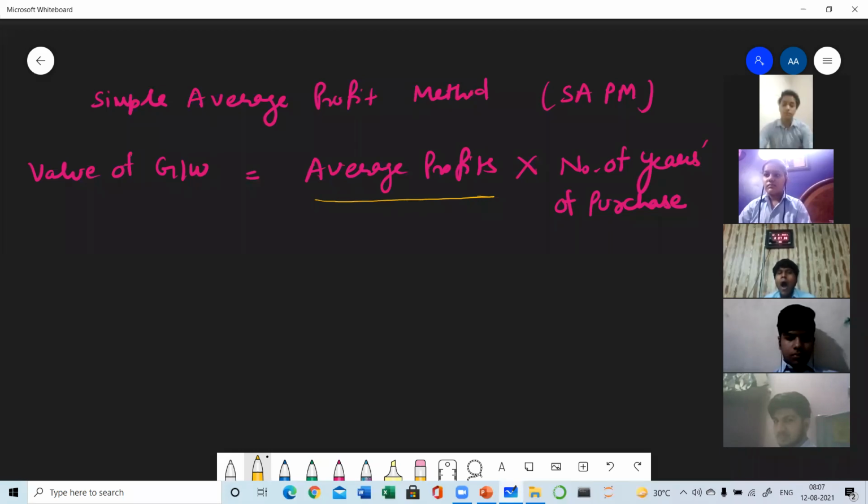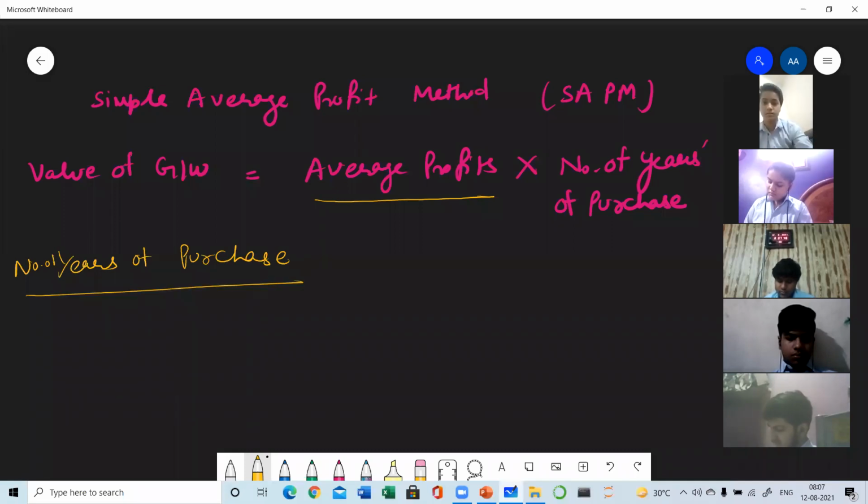So just write down the meaning of number of years of purchase. It can be the important one marker question. Write down number of years of purchase means the number of years for which